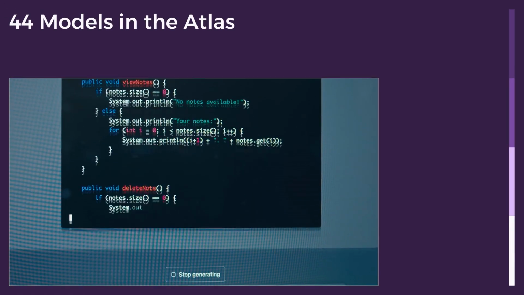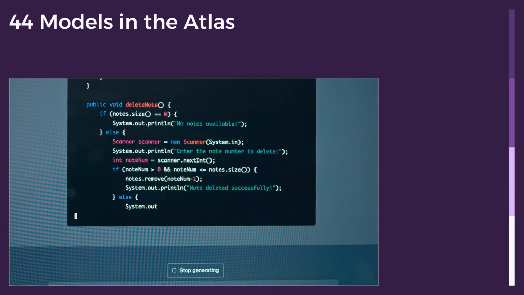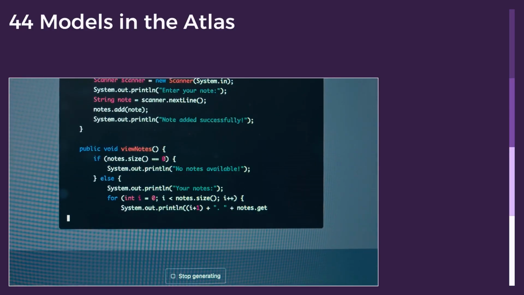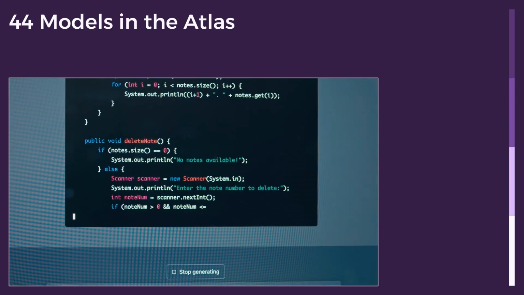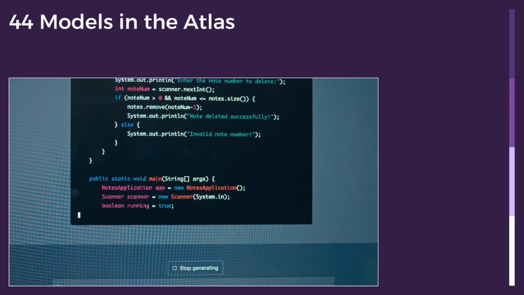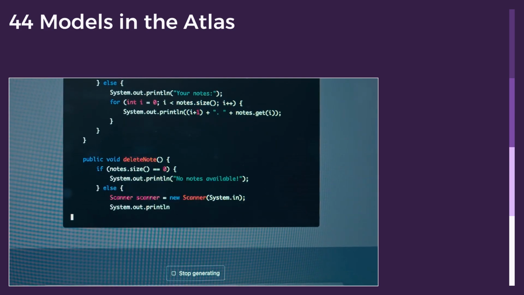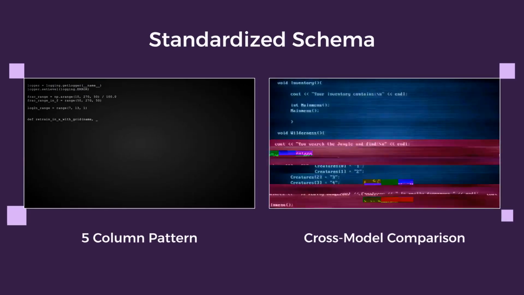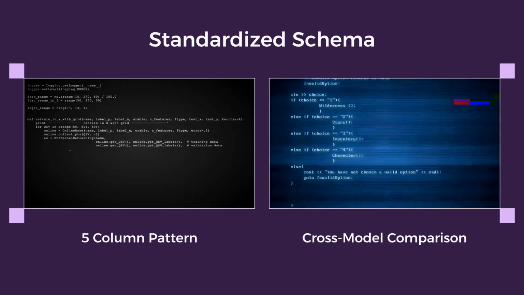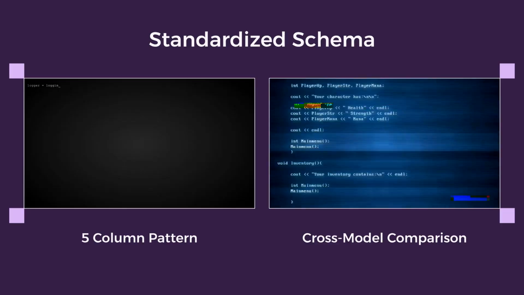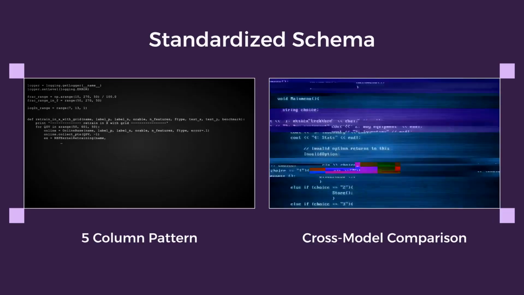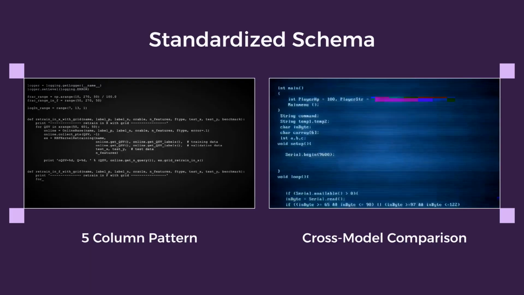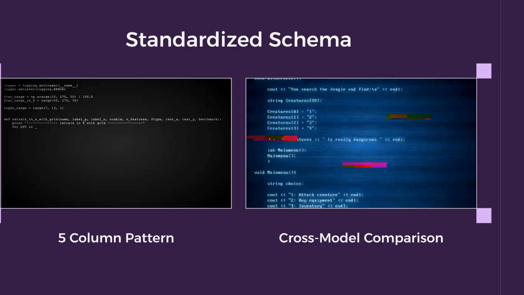This project started in April 2023 with a simple question: how many personality models are there? I started digging and found 6, then 12, then 22, and eventually capped the atlas at 44 models across 7 categories. The early challenge was normalization. Every model describes factors using trait vocabulary. We standardized a 5-column pattern for every model. This consistency is what makes cross-model comparison possible.